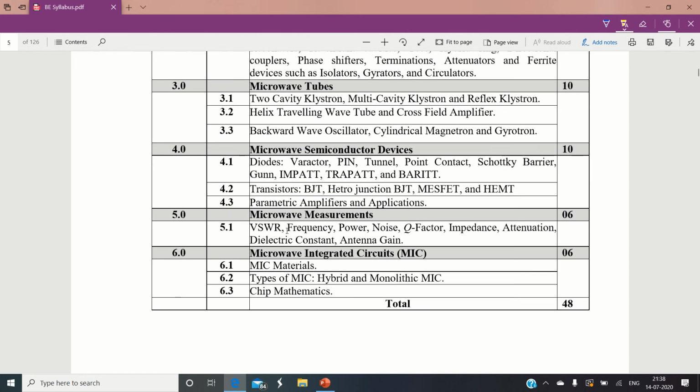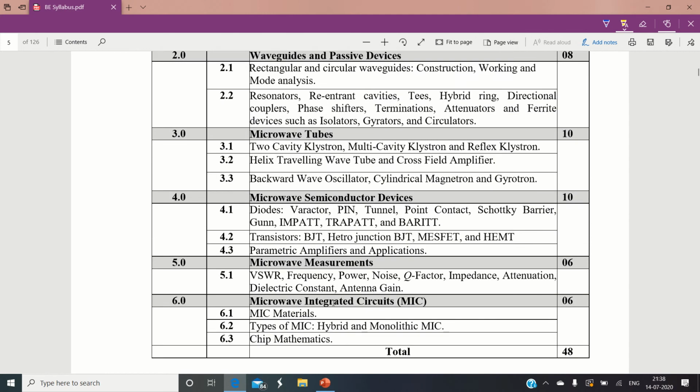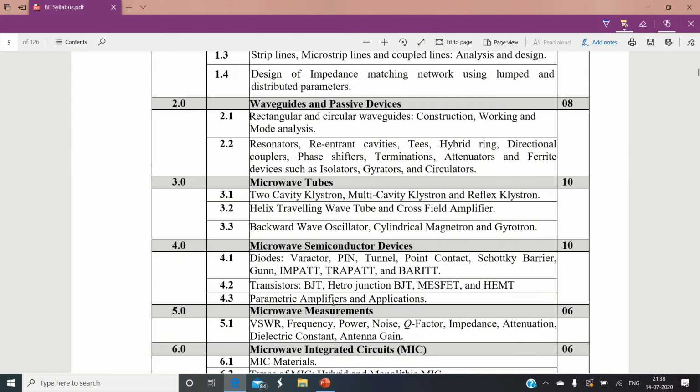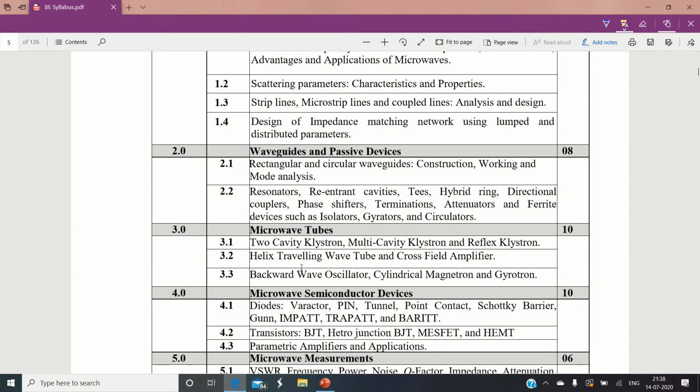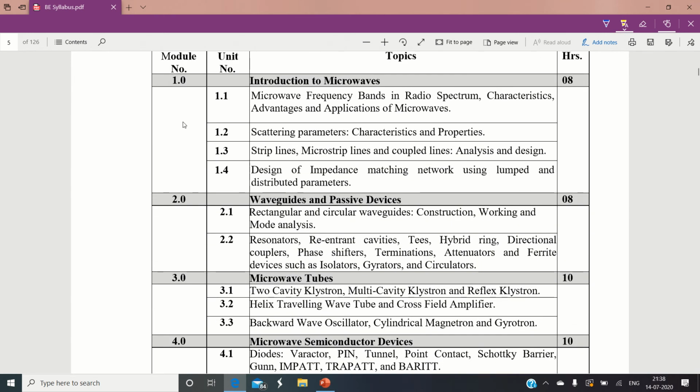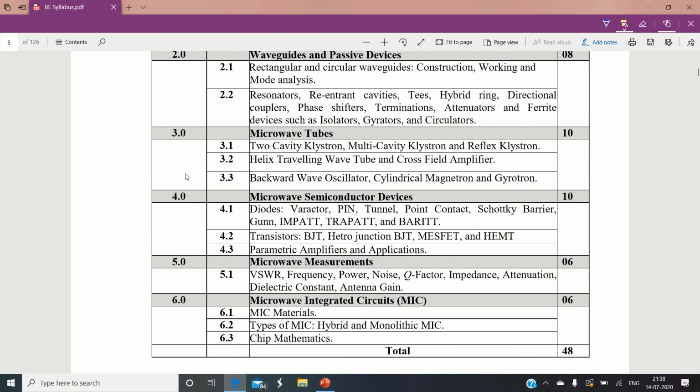I will give separate notes on microwave measurements and microwave integrated circuits later, for modules 5 and 6.